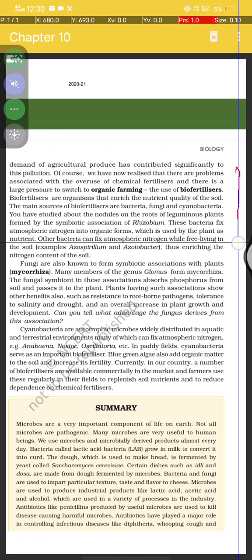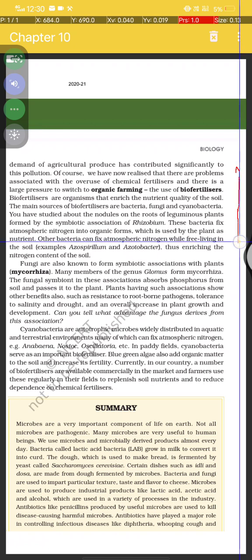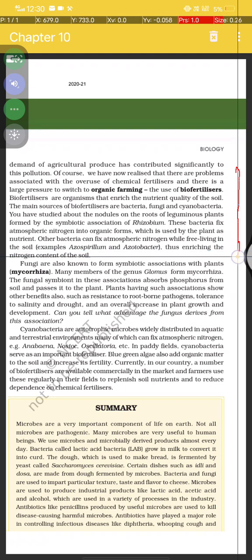Other bacteria can fix atmospheric nitrogen while free-living in the soil, for example Azospirillum and Azotobacter, thus enriching the nitrogen content.